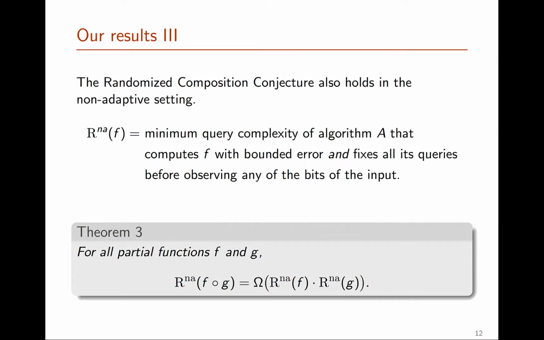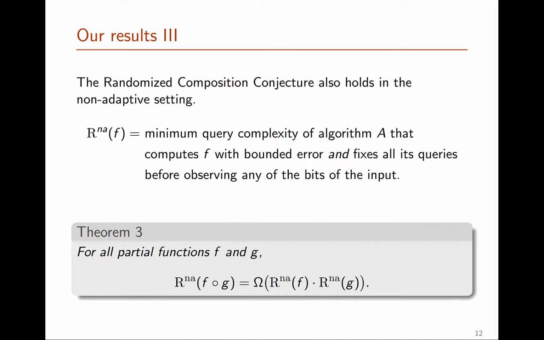And then finally, our third result shows that if we consider the non-adaptive query model, where an algorithm must decide all the bits of the input x that it wants to query before observing the value of x on any of those bits, in this non-adaptive model, the strong, original version of the composition conjecture does hold.